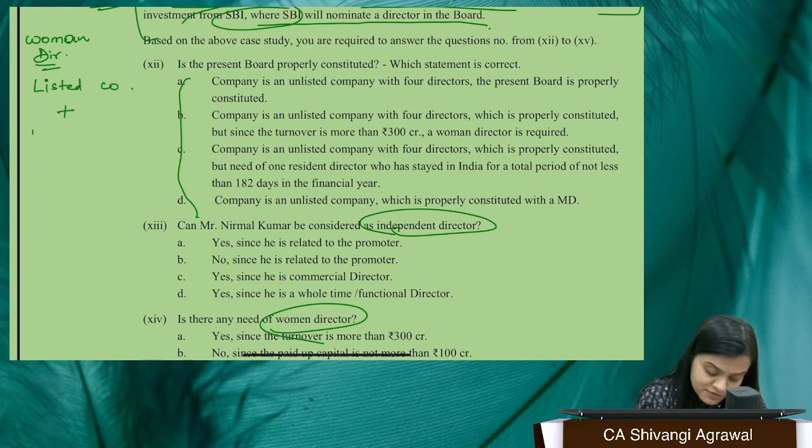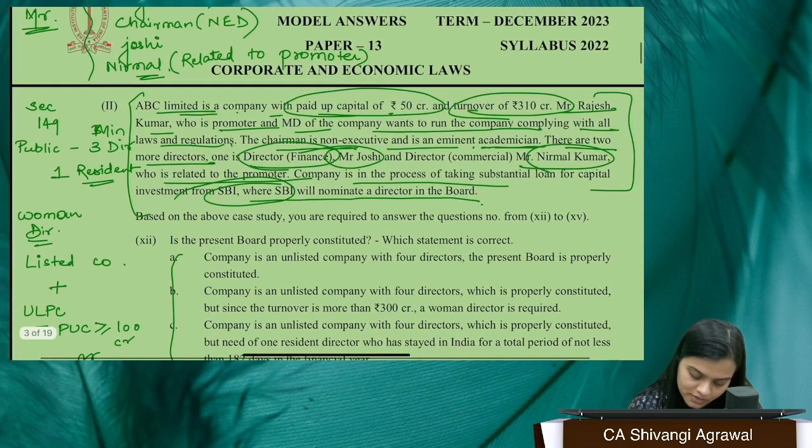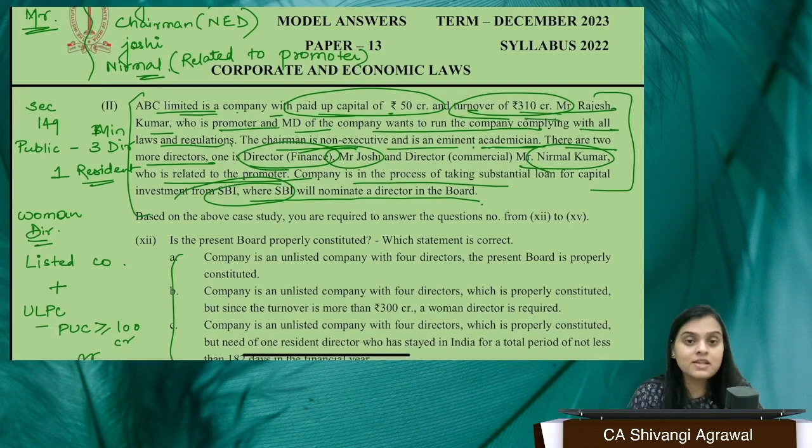Plus, even if it is an unlisted public company, but the paid up capital is more than or equal to 100 CR, or the turnover is more than or equal to 300 CR, what do you need? You need a woman director. So in this case, the turnover exceeds 300 CR. So definitely this particular company needs a woman director.